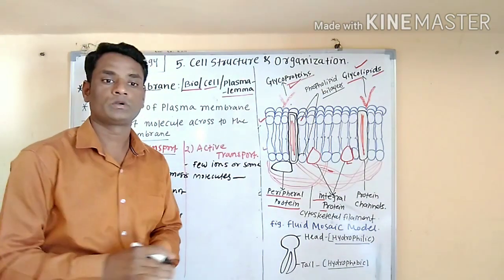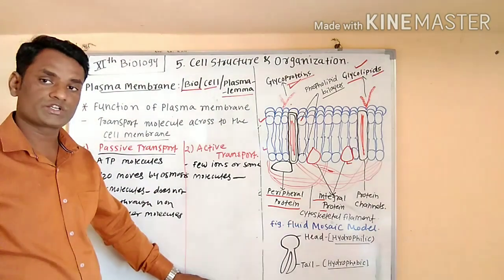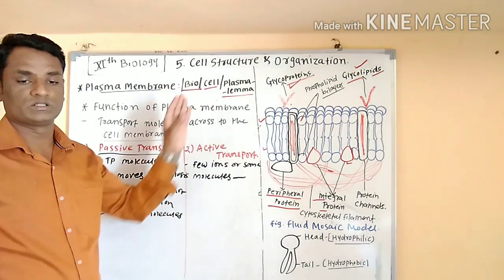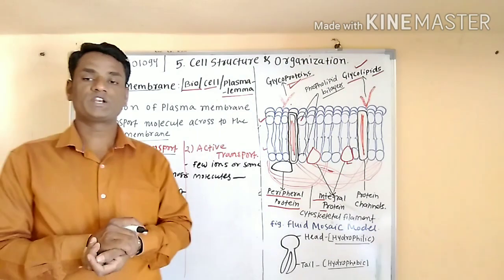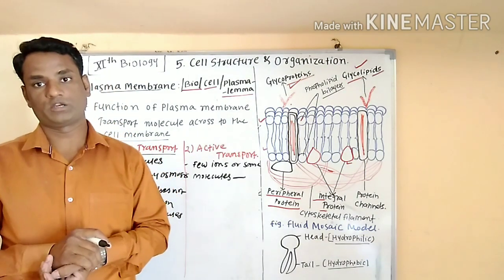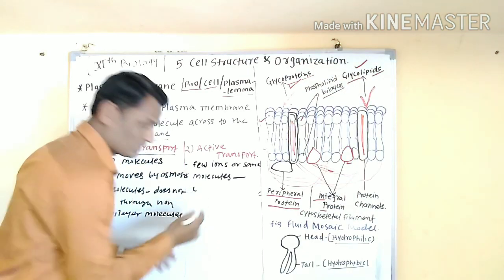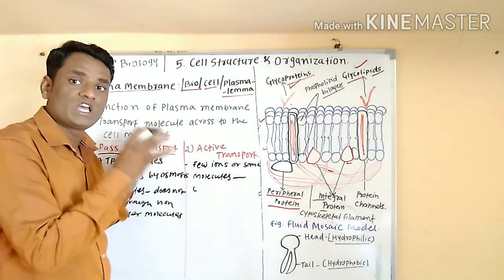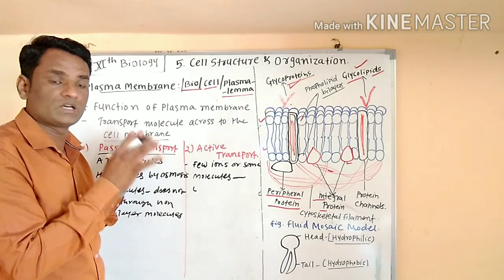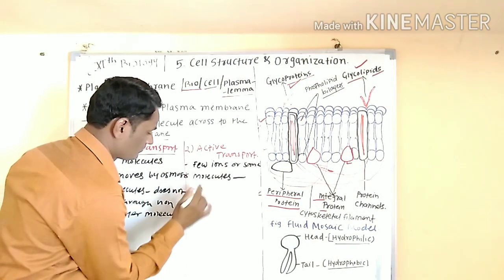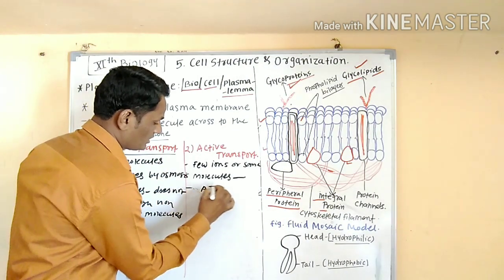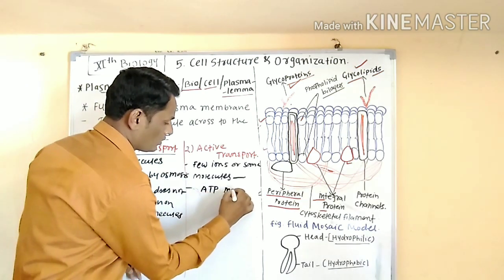They are transported from lower concentration to higher concentration. At that time it requires energy in the form of ATP molecules, because it goes against the concentration, from lower to higher. That's why it requires energy in the form of ATP molecules.